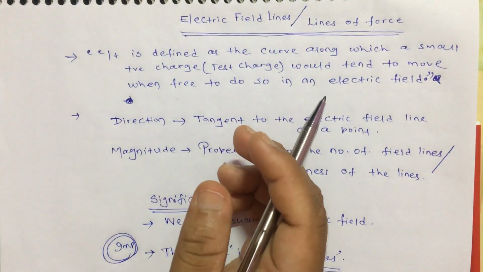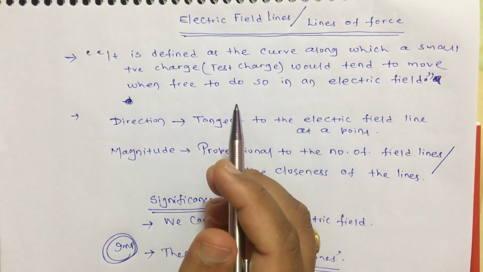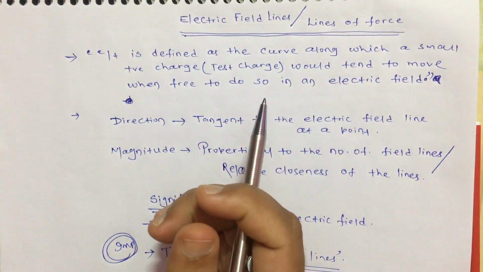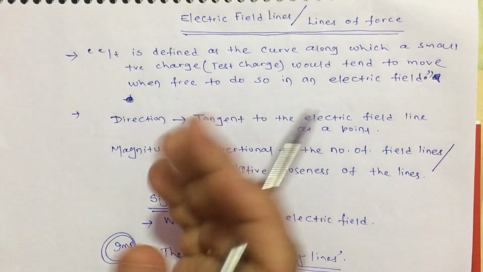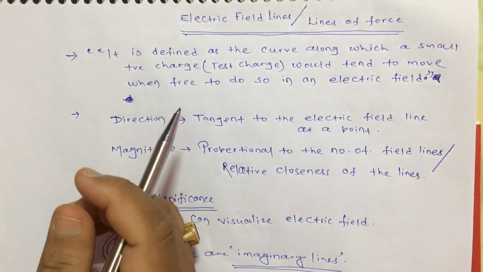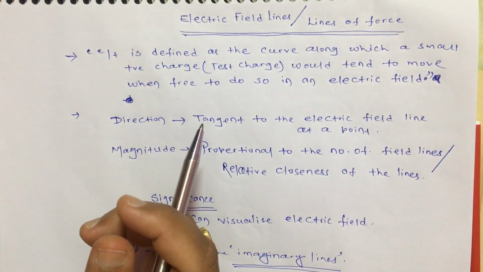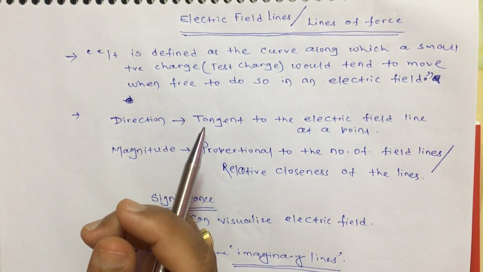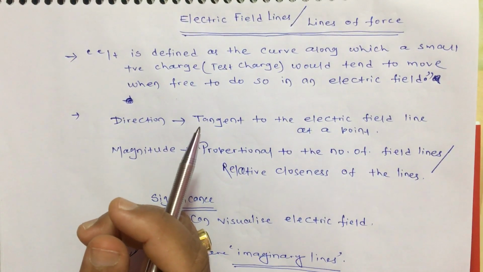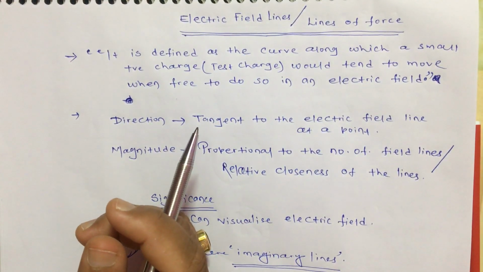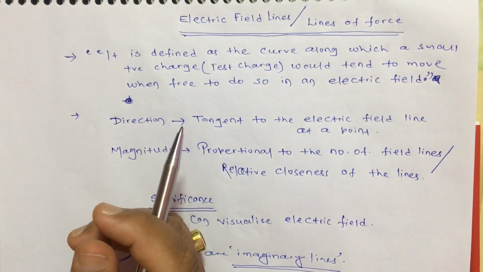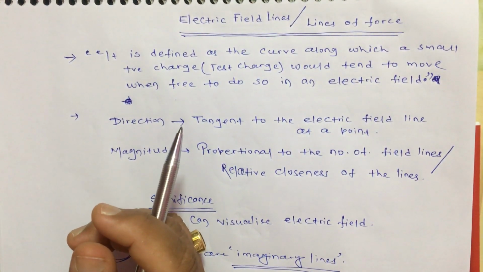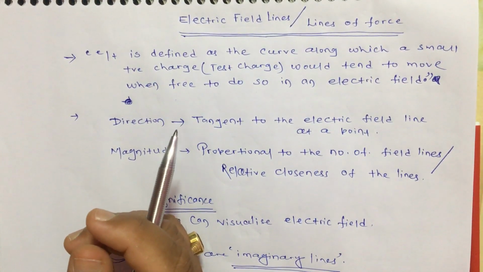One very well-known scientist, Michael Faraday, actually tried to visualize the electric field. Till now we have only been finding the magnitude of the electric field using the formula E equals kq by r squared, E equals F by q naught, or the superposition principle. But till now we don't know how the electric field looks. And remember, electric fields are real, not imaginary, but we cannot see them.